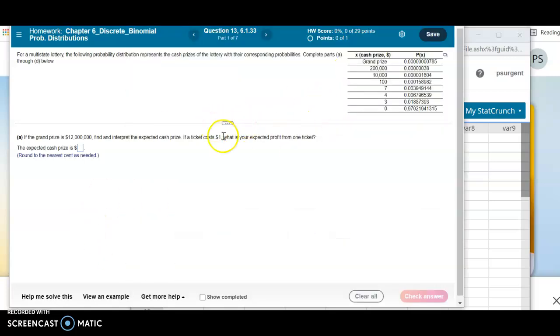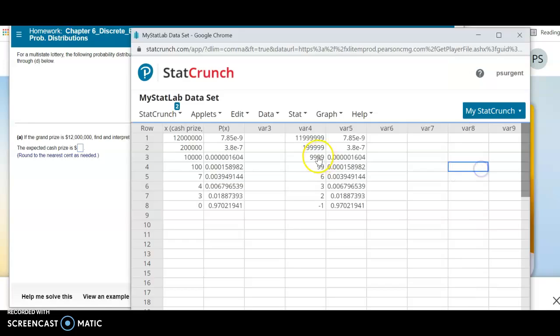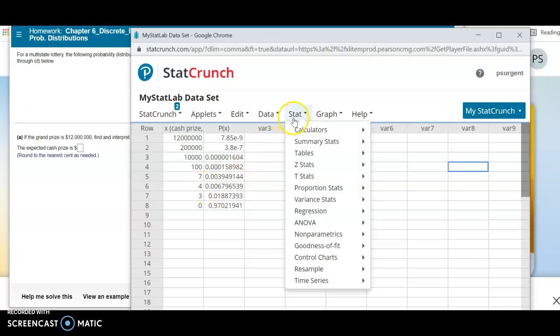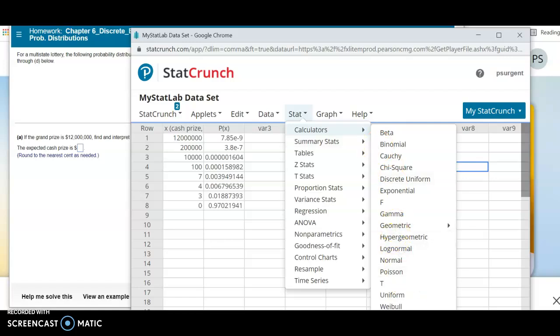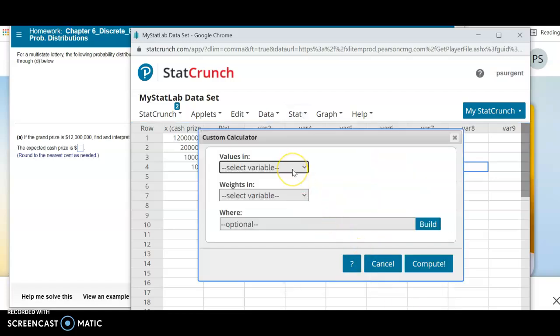So the way this question is worded, I think it's poorly worded. If a ticket costs $1, what's your expected profit? That should be considering the -1. Now you could use these two columns, or you could calculate the expected prize and then subtract your dollar. You should get the same thing. All right, so let's see which one. I think when we did this in class, it really should say what's your expected cash prize, like not considering the fact that you spent the dollar.